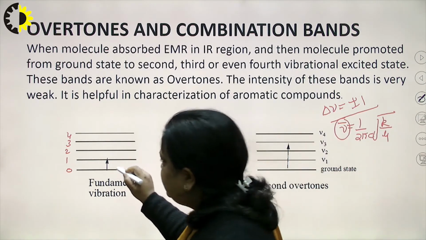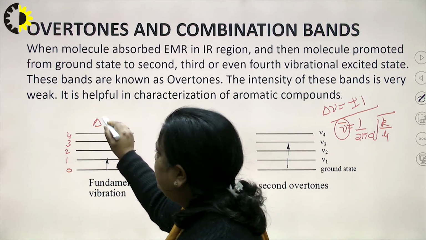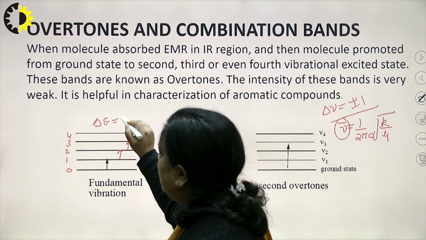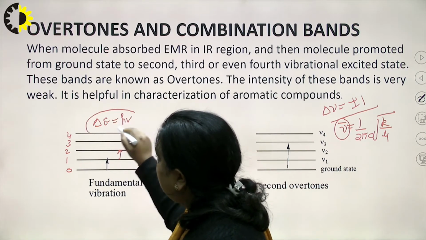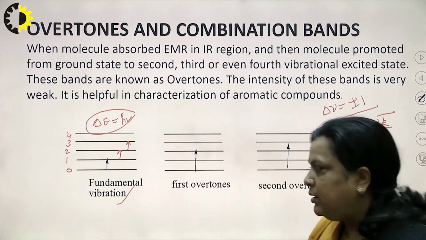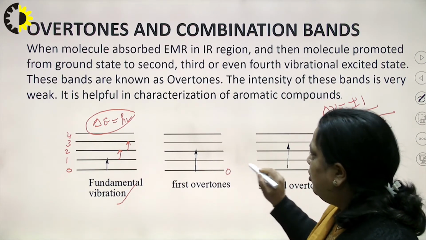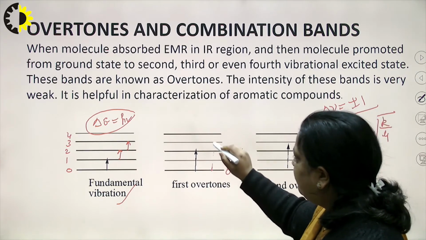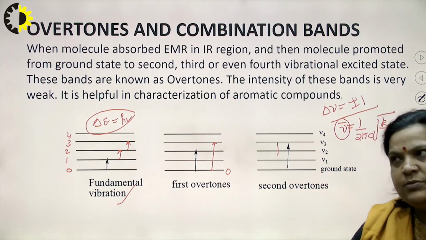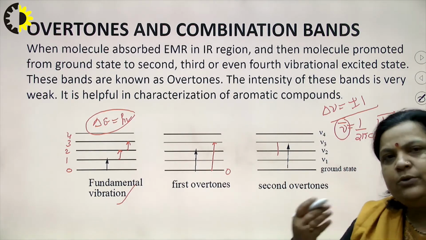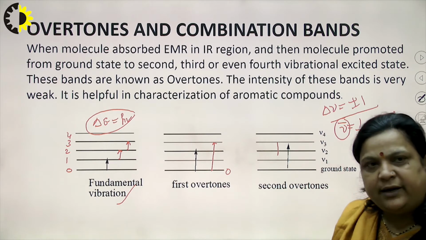If the transition is successive, that is 0 to 1, or 1 to 2, or 2 to 3, that is delta E is equal to h nu, then these are called fundamental vibration or fundamental band. But if the vibration skips one level, that is 0 to 2, or 1 to 3, then we get overtones. So, first overtone is from 0 to 2, second overtone from 0 to 3, etc. But these overtones are comparatively weak.